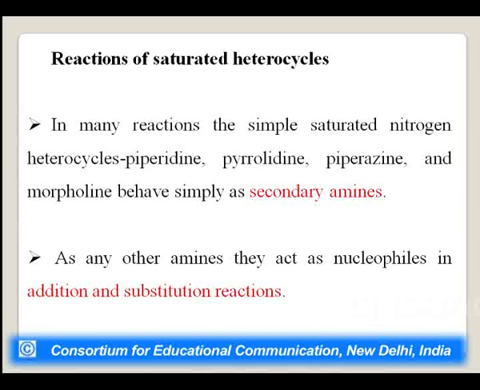Reactions of saturated heterocycles. In many reactions, the simple saturated nitrogen heterocycles, for example piperidine, pyrrolidine, piperazine and morpholine, behave simply as secondary amines. As with any other amines, they act as nucleophiles in addition and substitution reactions.